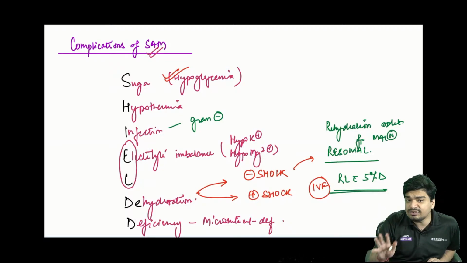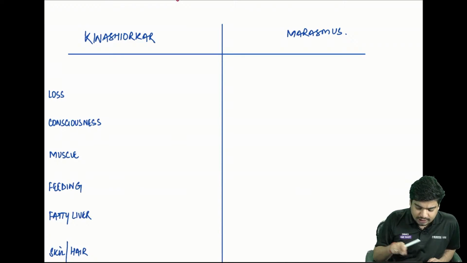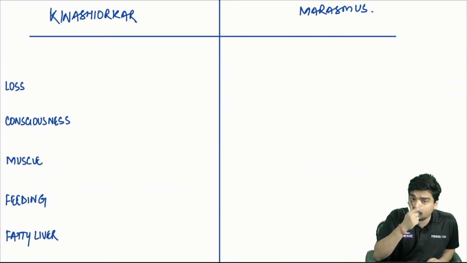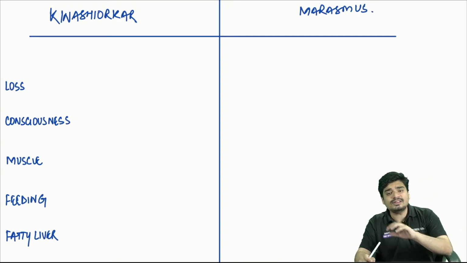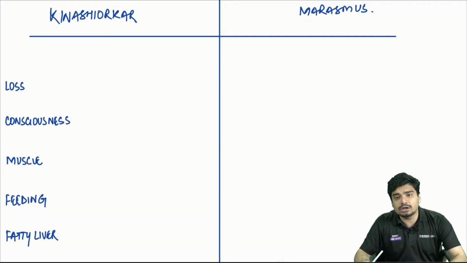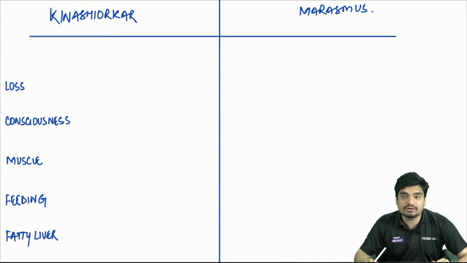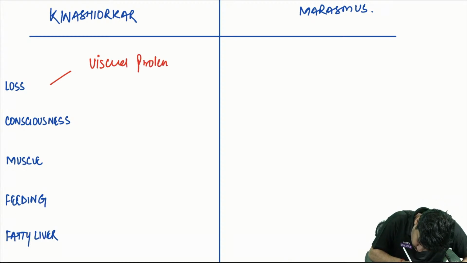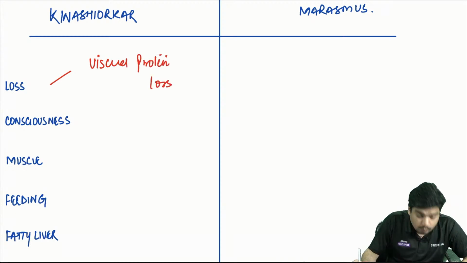And the most severe forms of SAM are your Kwashiorkor and marasmus. Now discuss this in class: in Kwashiorkor, there is visceral protein loss. What is visceral protein?